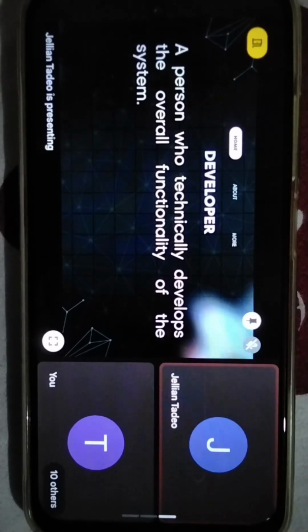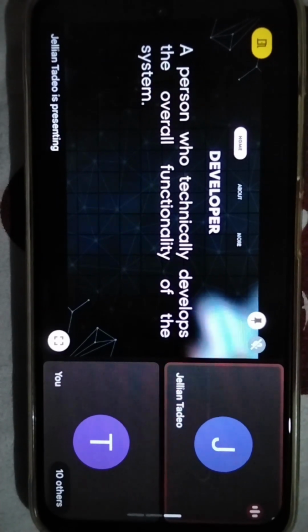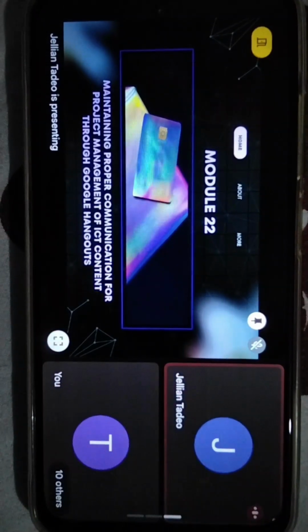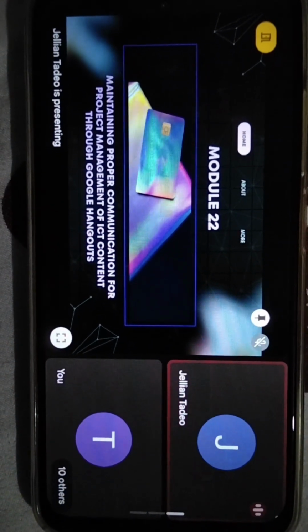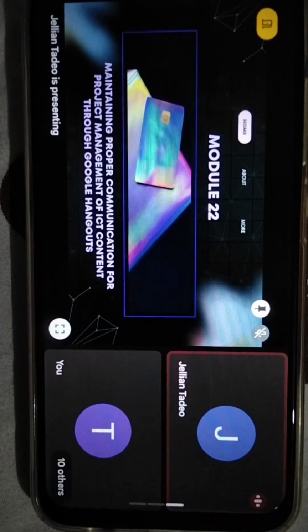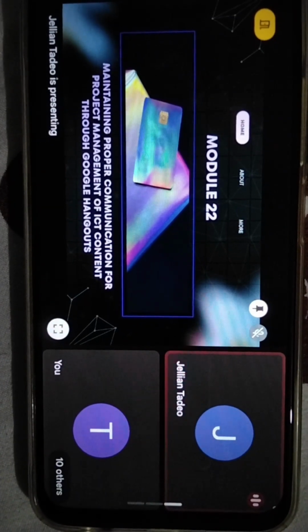Now that we have tackled all the concepts in Module 21, let's move on to Module 22, which is titled Maintaining Proper Communication for Project Management of ICT Content through Google Hangouts.